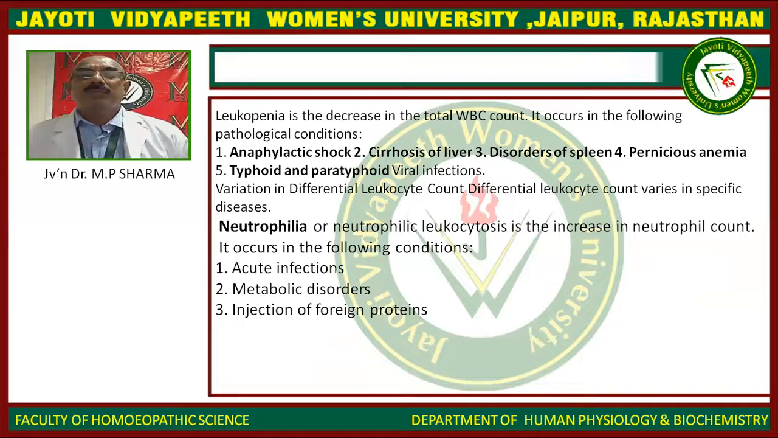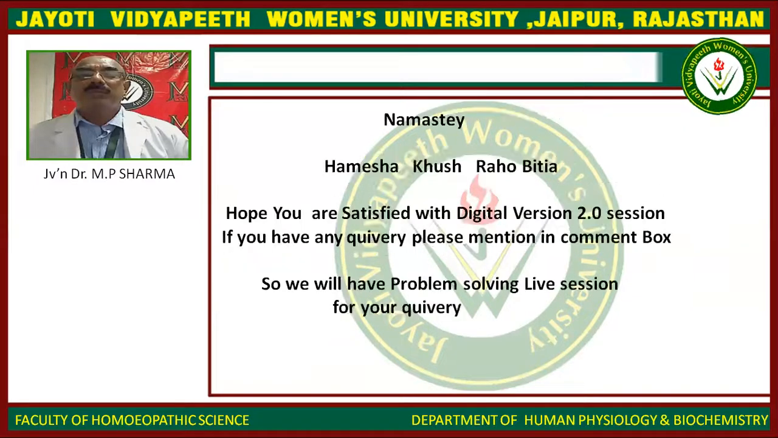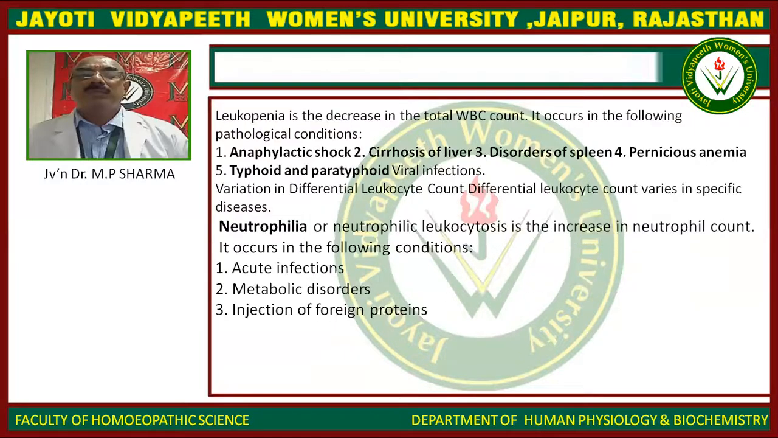Leukopenia is a decrease in the total WBC count. It occurs in the following pathological conditions: anaphylactic shock, cirrhosis of liver, disorder of spleen, pernicious anemia, typhoid and paratyphoid, viral infection. Variation in differential count of leukocytes: differential leukocyte count varies in specific diseases. It occurs in the following conditions: acute infection, metabolic disorder, injection of foreign proteins.